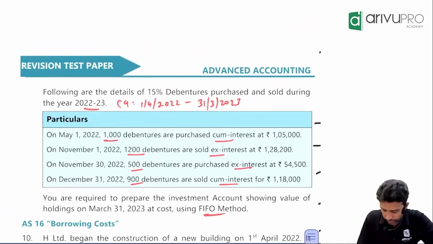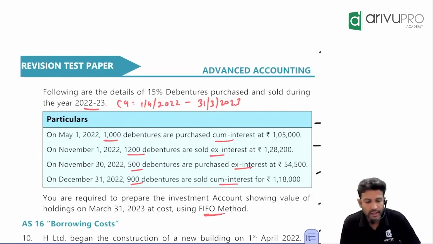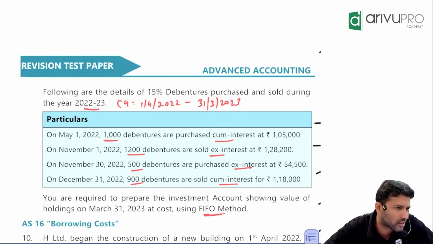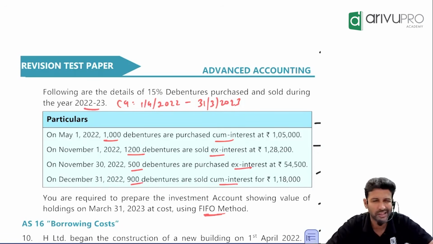Following are the details of 15% debentures purchased and sold during the year. Normally they will give you two more purchases, two more sales. One opening balance and two times purchase, two times sales. That's usually ICAI's way of asking.